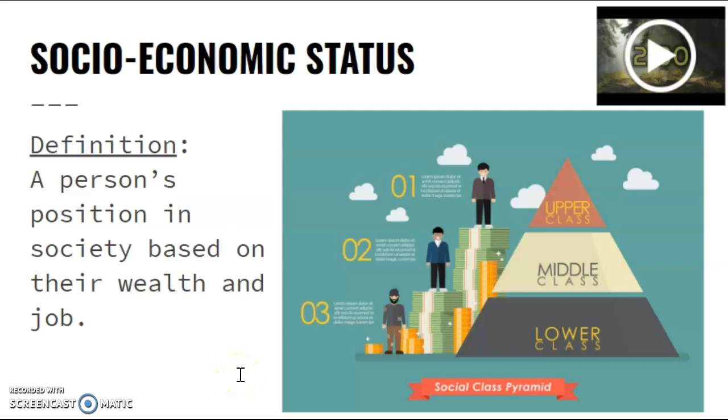So a rich person lives in this neighborhood. Oh, that's an upper class neighborhood, or that's a middle class neighborhood. Yeah, that's pretty much it. It's a fancy word, but not too hard of a definition.